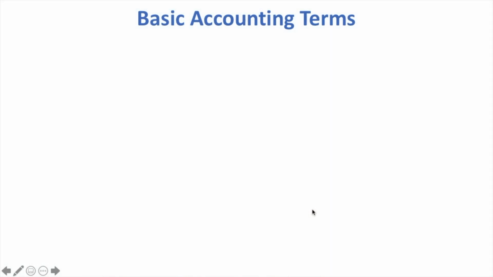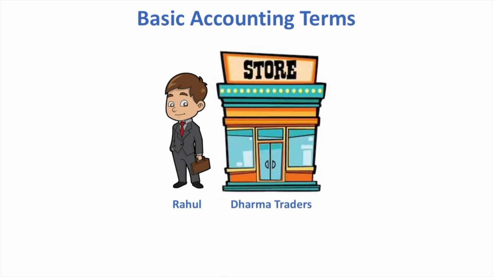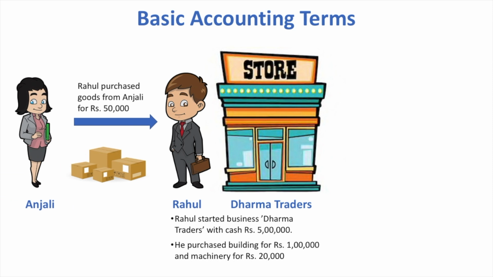Let's start with a very short story. Once upon a time there was a guy named Rahul. He wanted to open a store named Dharma Traders. He started his own business with cash rupees 5 lakh. He then purchased a building for rupees 1 lakh and machinery for rupees 20,000. Rahul then found a supplier named Anjali. He purchased goods of rupees 50,000 from her.